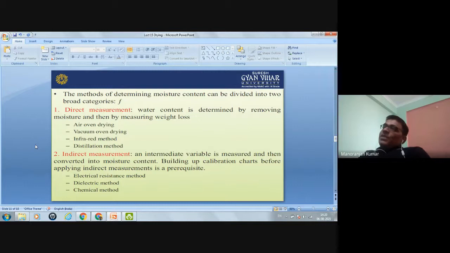Now, what are the different methods? These are the two methods of moisture measurement of the grain. First one is the direct measurement, and second one is indirect measurement.